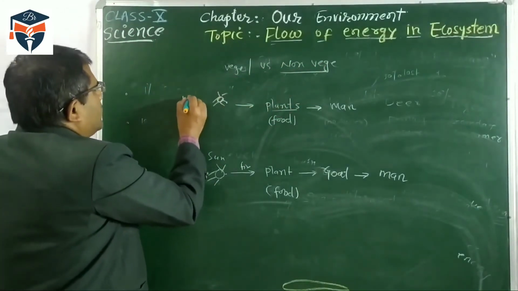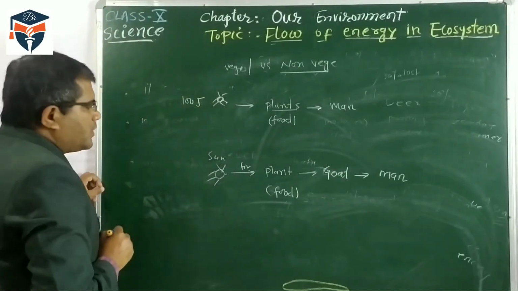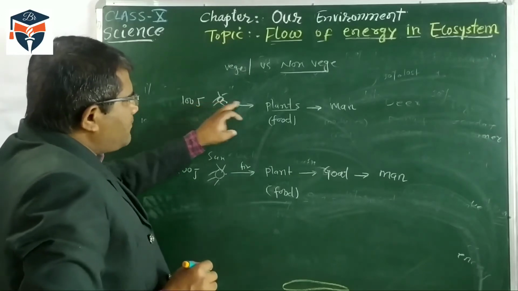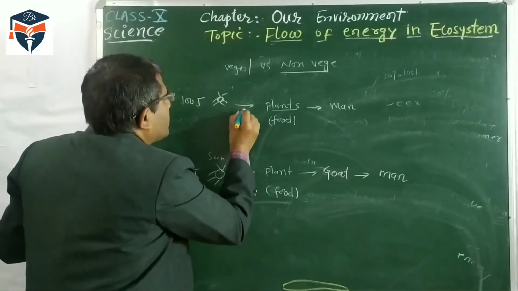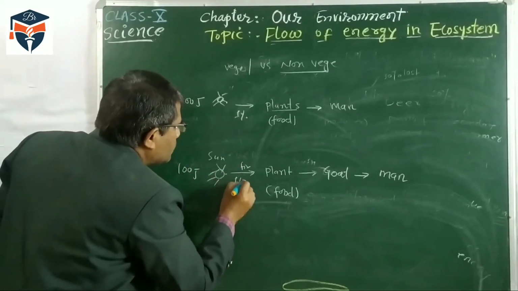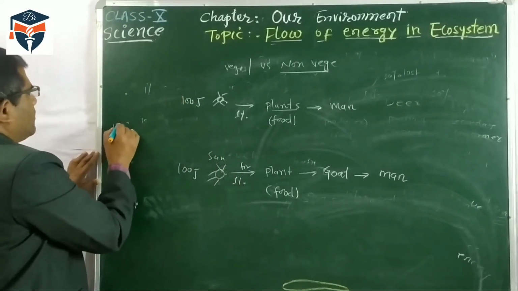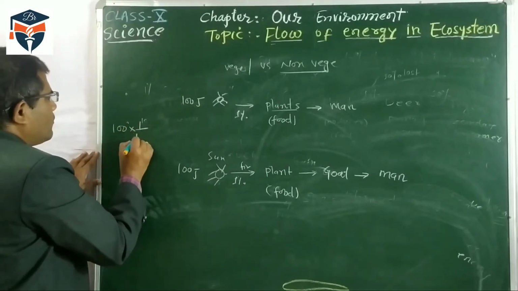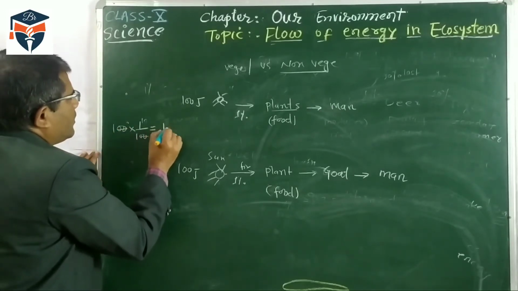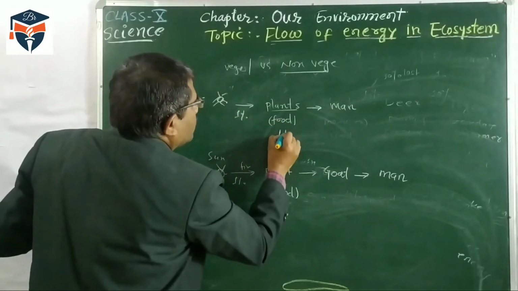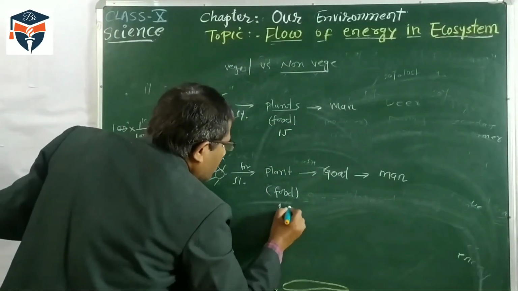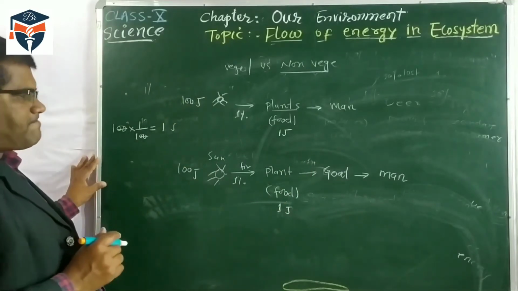From the sun, solar energy is 100 joule. I am taking it, here also I have to take 100 joule. From the sun, the plant traps only 1% of the energy. So 1% energy also here the plant will fix. What is 1% of this? 100 joule, 1% will be 1 upon 100 times 100, the zeros cancel, so 1 joule energy will come. 1 joule energy is available to the plant. Here also 1 joule of energy is available to the plant.